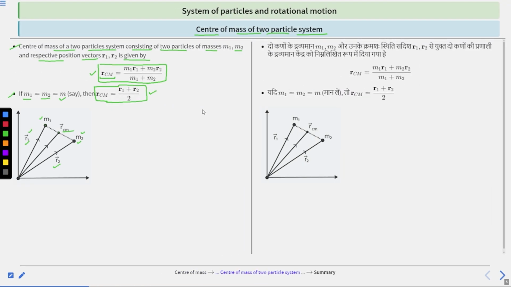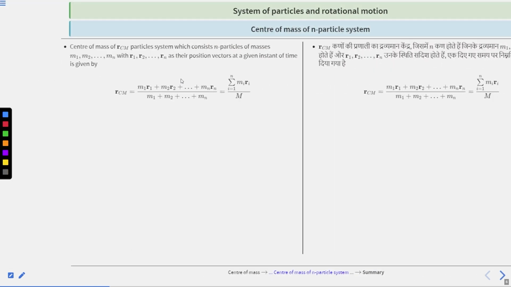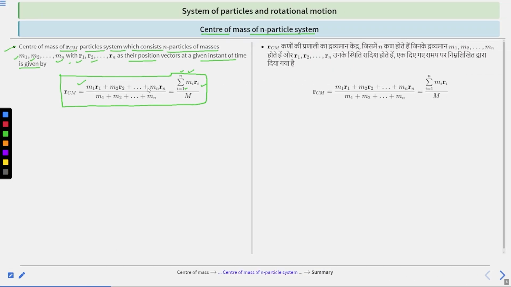And this is the center of mass of a two particle system. If we talk about the center of mass of a three particle system, in that case one more term is added: m1 r1 plus m2 r2 plus m3 r3 divided by m1 plus m2 plus m3. Clear? If we talk about the four particle system, then the center of mass is m1 r1 plus m2 r2 plus m3 r3 plus m4 r4 divided by m1 plus m2 plus m3 plus m4. Clear? So the same concept follows here for the center of mass of an n particle system.